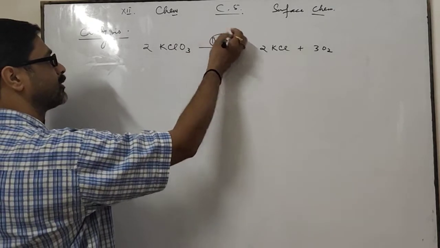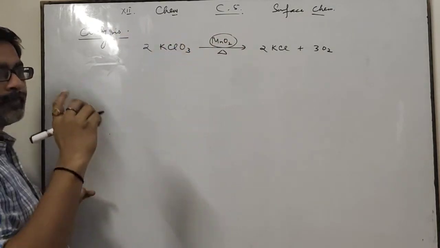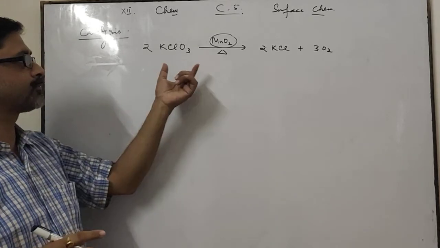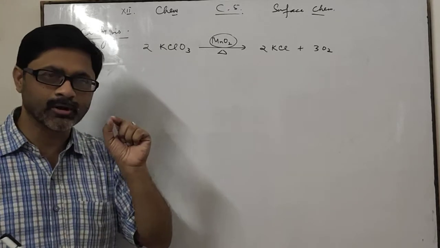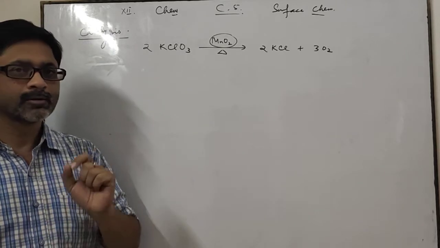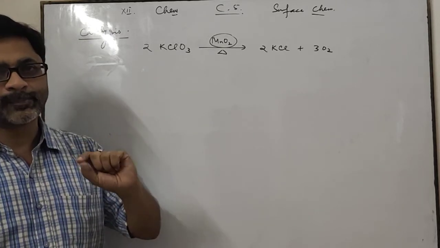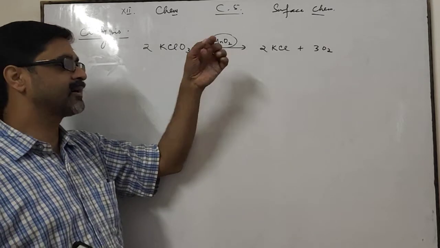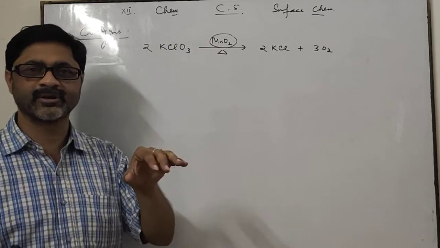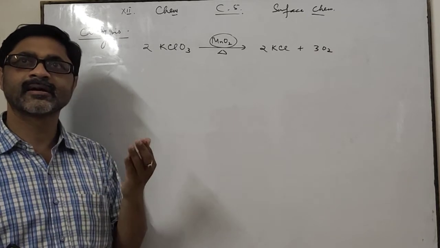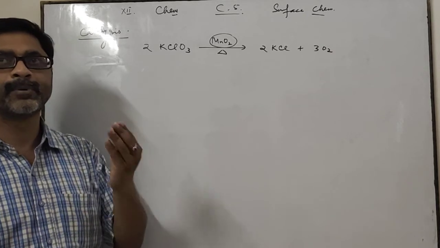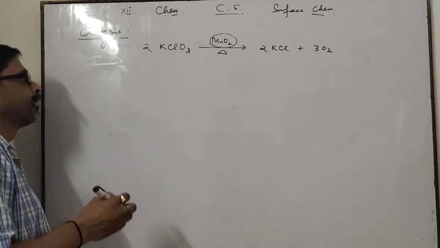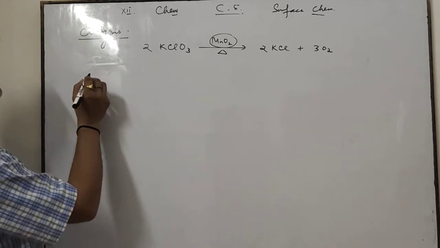You keep in mind, a catalyst may increase or decrease the rate of reaction. Hence we use the term the compound which alters the rate of reaction. Not that you can use the compound which increases the rate of reaction. Okay? Means a catalyst can increase or decrease the rate of reaction. In most of the cases, a catalyst increases the rate of reaction, but there are few cases in which a catalyst decreases it also.